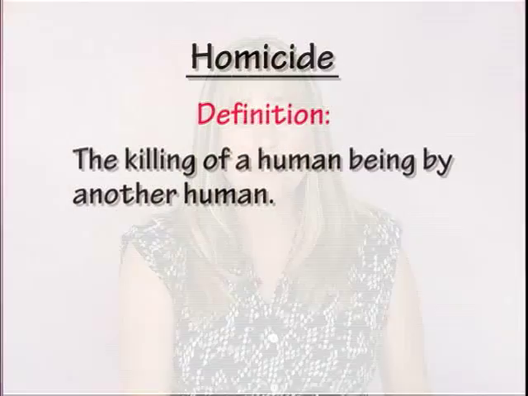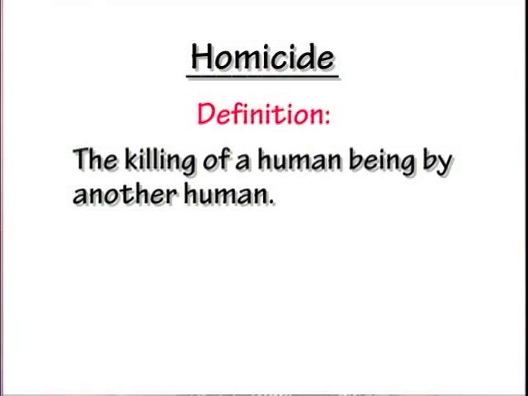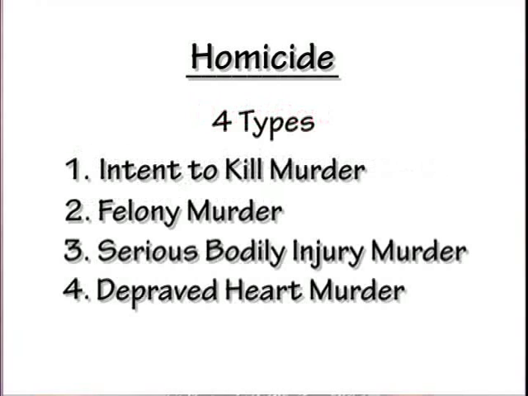And that pretty much sums it up for murder or homicide. Again, we went over homicide, which is the killing of a human by a human. We have 4 types of murder: intent to kill, felony murder rule, number 3 would be intent to commit serious bodily injury, and number 4 is depraved heart murder.